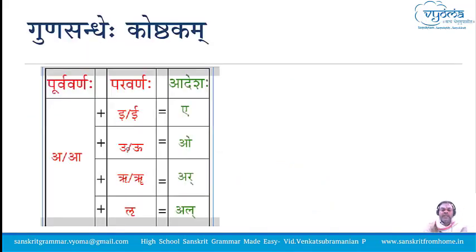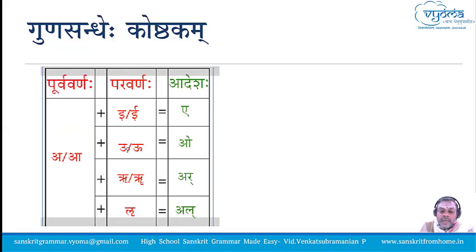Now, if we see the table of Gunasandhi, it says Purvavarna should be A or Aa. It should be A only. Now that is very easy, because we know that Purvavarna should be A. We will not have any confusion.